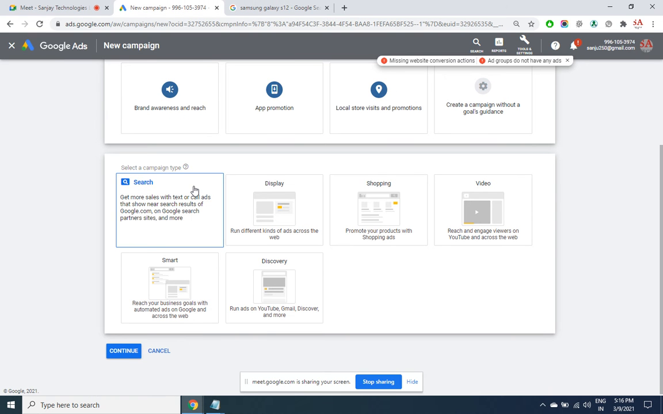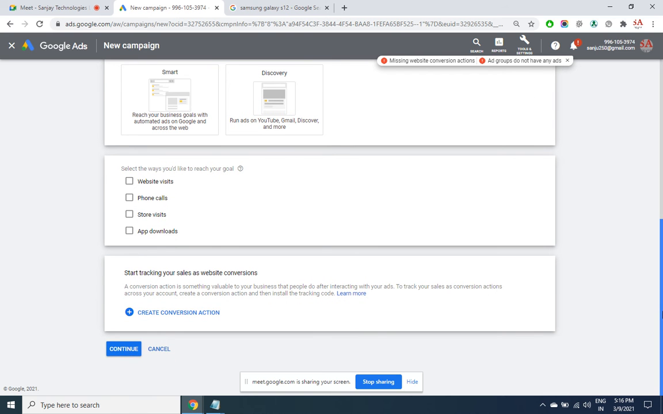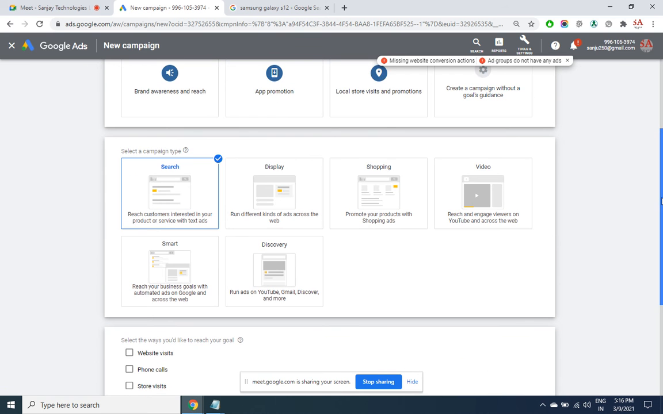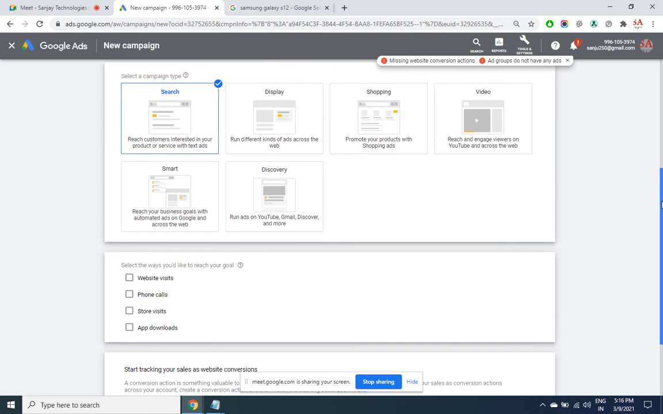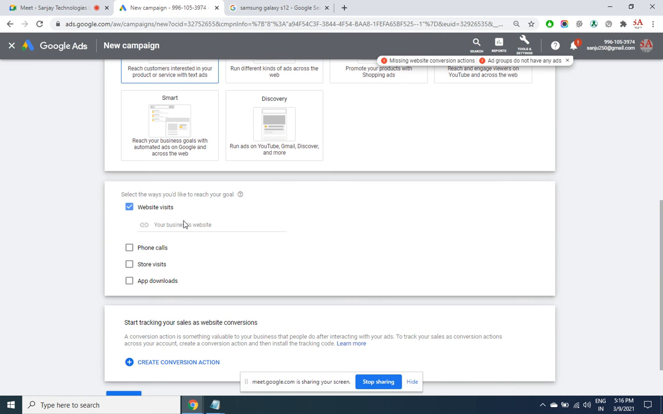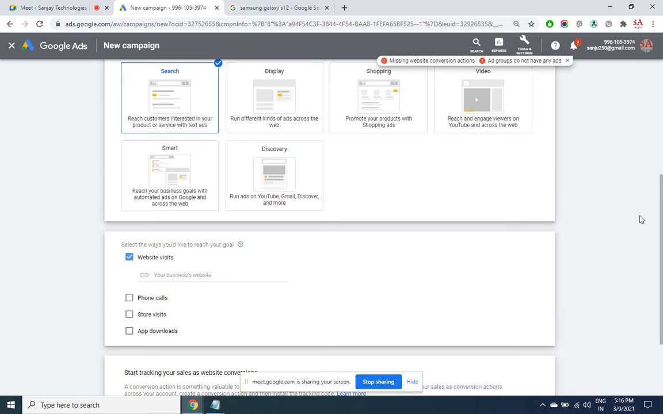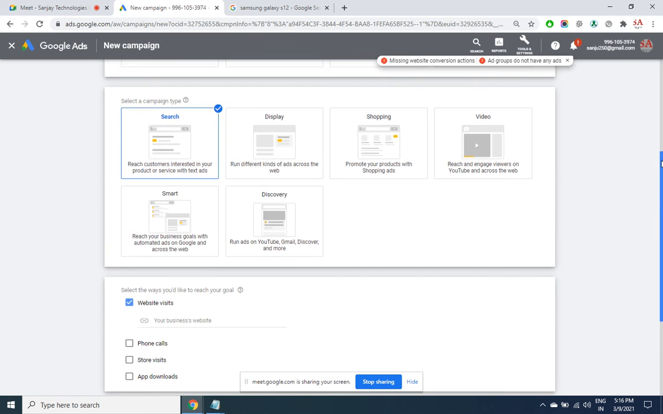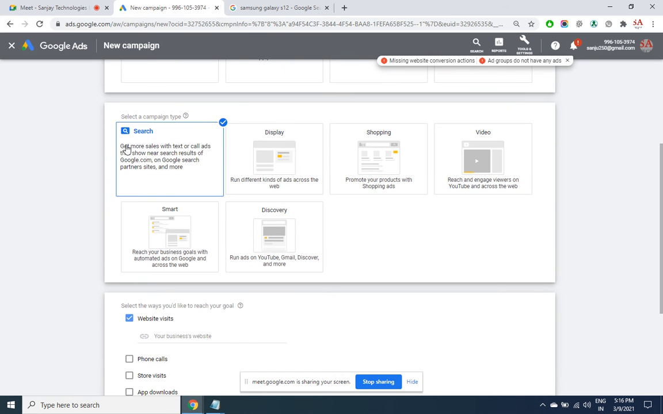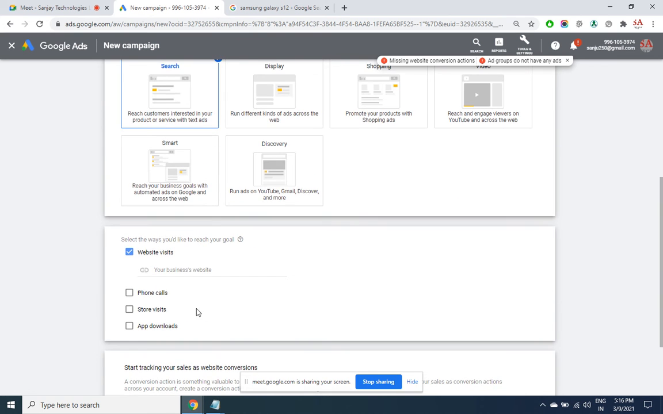Let us begin with the search. As I click here, click on continue. What is your website? So how do you want to drive the sales? Yours is a shopping site. You are displaying the ads into the search engine. And how would you be wanting the sales? Do you want to get the sales to the website visitors or to the phone calls or through the store visit? This option is not yet enabled for India.